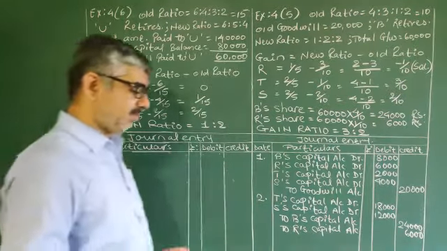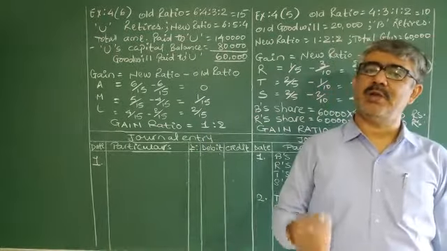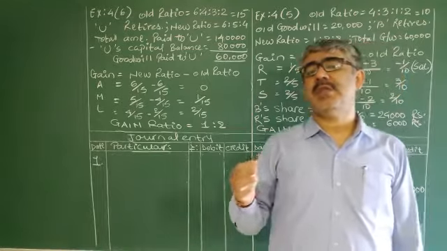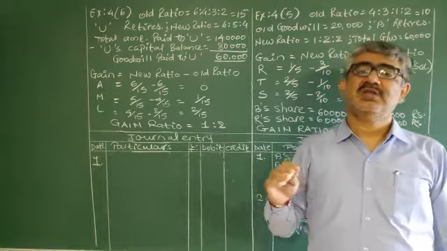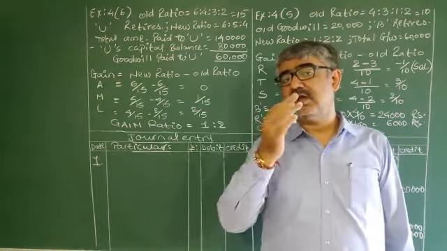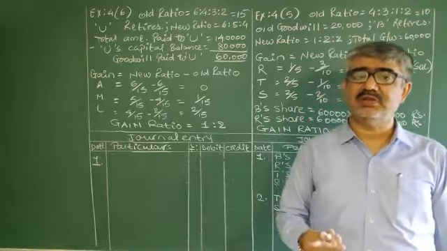Remember the entry. Gaining partners capital account debited to retiring partner's capital account to sacrificing partners capital account. See, I spoke this entry for 4, 5, 6 times in these 2 lectures.